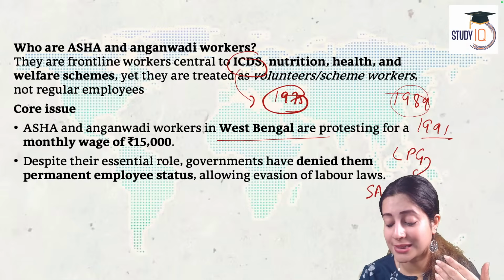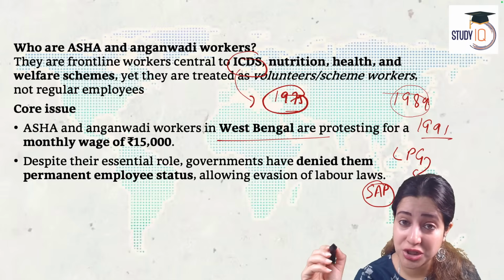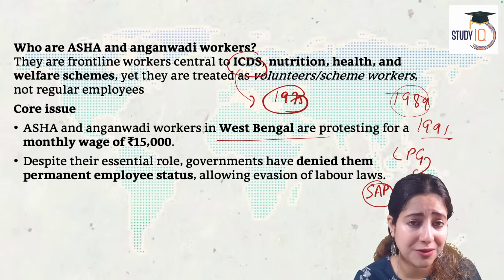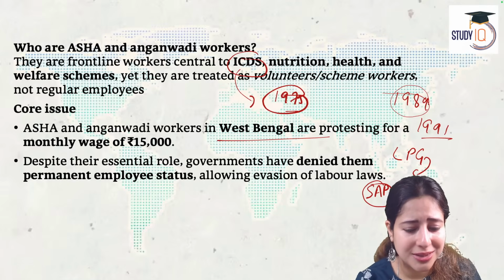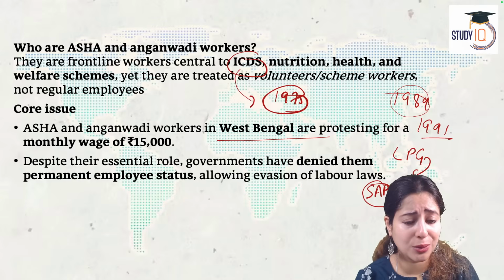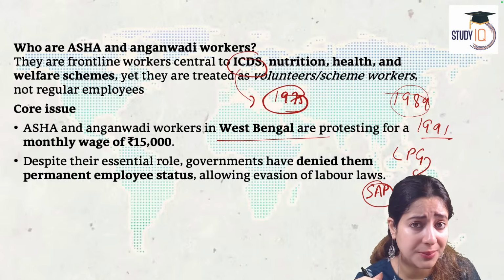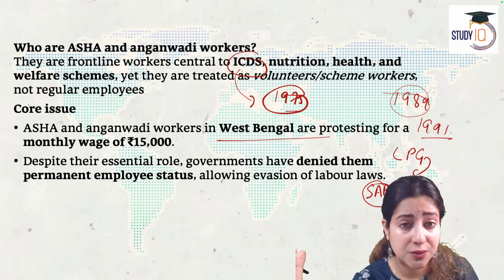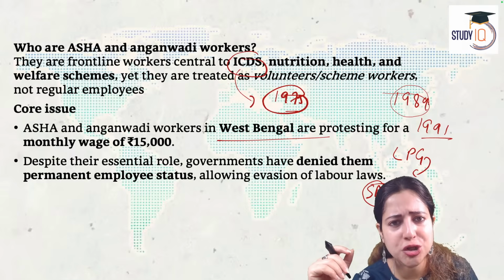From inside, it was SAP, Structural Adjustment Program, under which if the government is taking loans from IMF and World Bank, the government will in return relax its labor laws. The government will not spend money on sanitation and labor welfare. Only then will multinational companies come in your country. Only then will Bretton Woods bodies like IMF and World Bank give you loan. So we signed up for that condition.